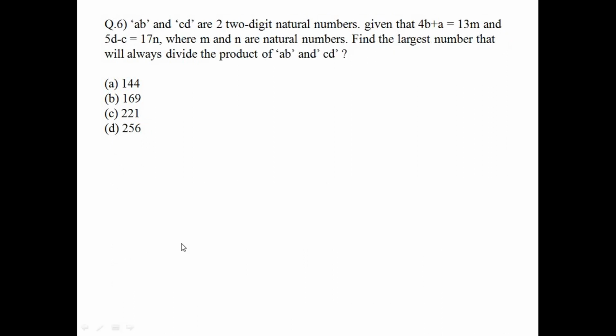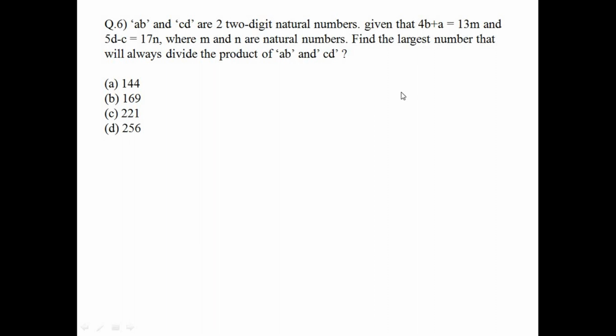Question number 6. AB and CD are 2-digit natural numbers. This equation is given: 4b plus a equals 13m and 5d minus c equals 17n, where m and n are natural numbers. Just note that m and n are natural numbers here, and also AB and CD are 2-digit natural numbers. It's a very important thing to note here. Okay, so we start solving.